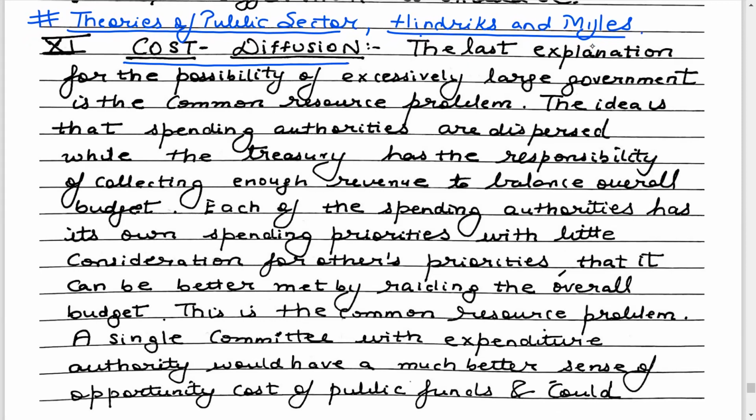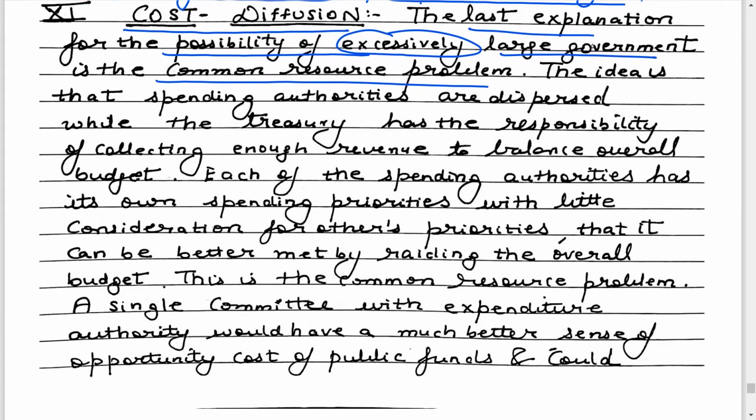So this gives us another explanation for having the excessive size of the government. The last explanation for the possibility of excessively large government is the common resource problem. Now let's understand this. The idea is that the spending authorities are dispersed or scattered.